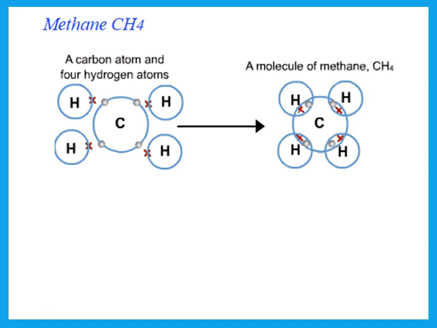Then we say methane. Methane is carbon. Carbon is in group 4. It needs 4 more electrons. So each hydrogen can donate 1. So that's why the carbon has 4 hydrogens around it.